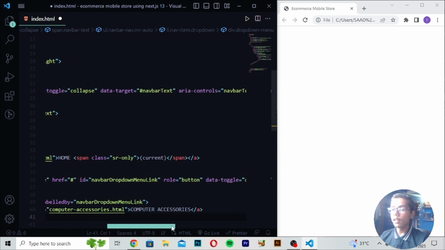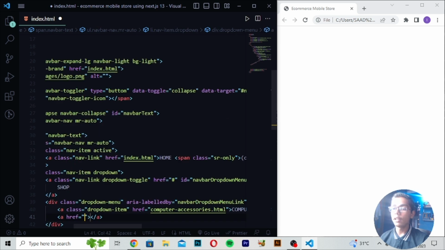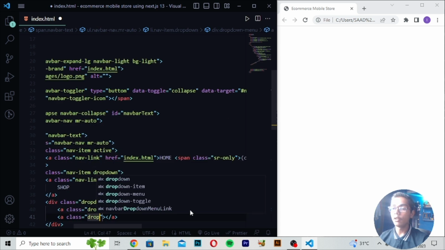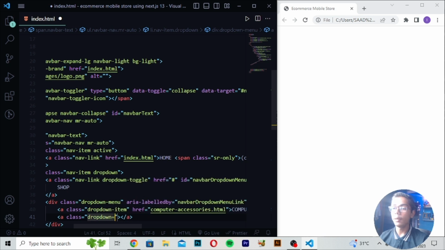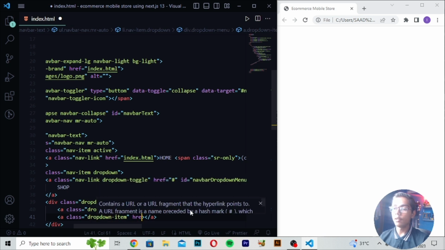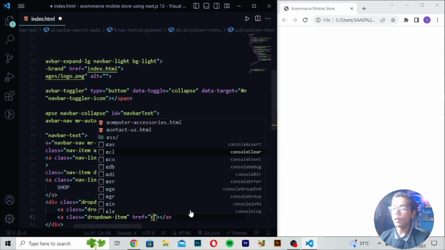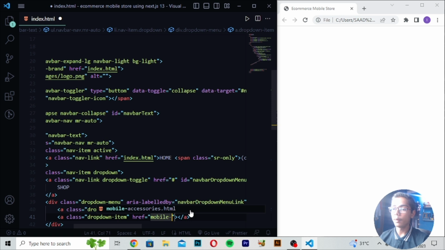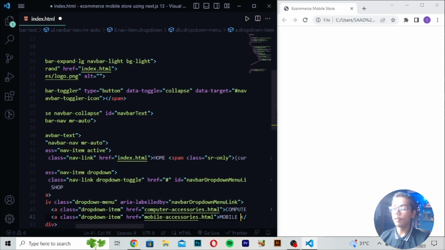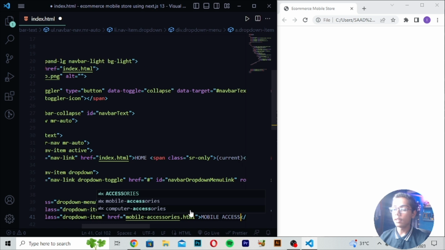Then you have to move down after this same tag here, and then I will be writing an a tag, which will be like class first of all. Then here in class I will be writing dropdown-item. So here I will be writing this, and in href you have to write computer-mobile. So here I will be writing mobile-accessories. Then I will be writing the file name, and here you have to write mobile, and then here I will be writing accessories like this.